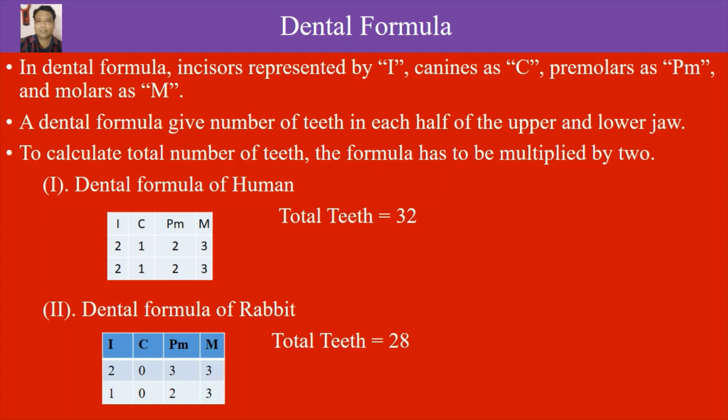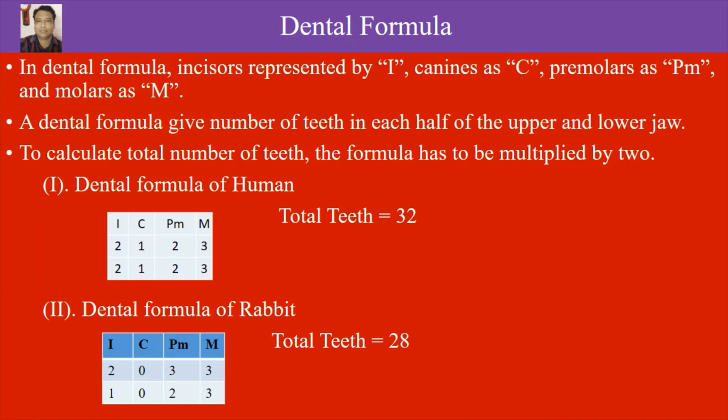Here, incisors in the half upper jaw are 2, while incisors in the half lower jaw are just 1. Canines are absent in both the lower and upper jaw, while premolars in the half upper jaw are 3, and in the half lower jaw just 2.